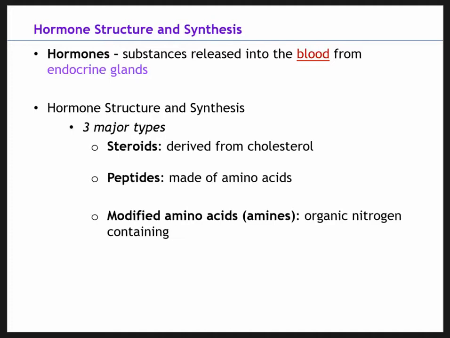And then next is modified amino acids, or amines. You may have heard me use the word catecholamine before. These amines are organic nitrogen-containing molecules. They're also derived from amino acids, but specifically derived from tyrosine. I've talked about catecholamines before, epinephrine and norepinephrine. They're also derived from tryptophan, another amino acid.